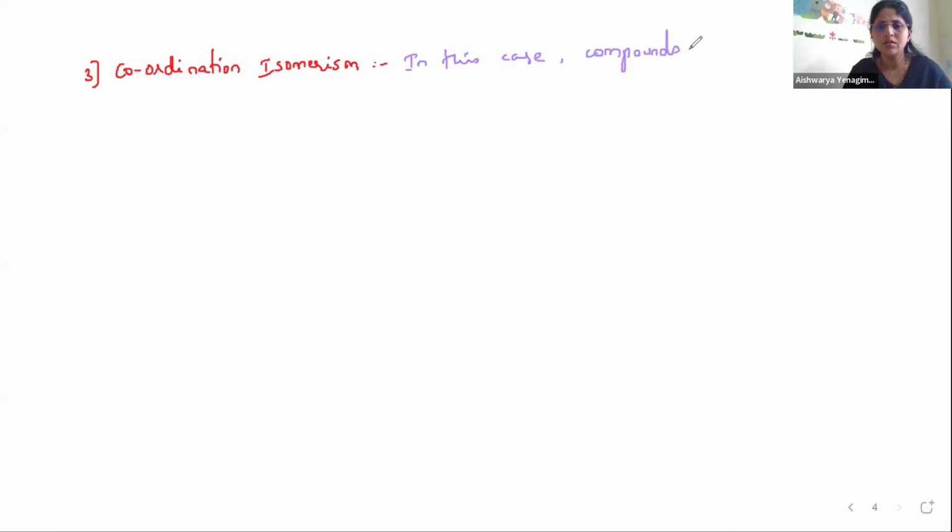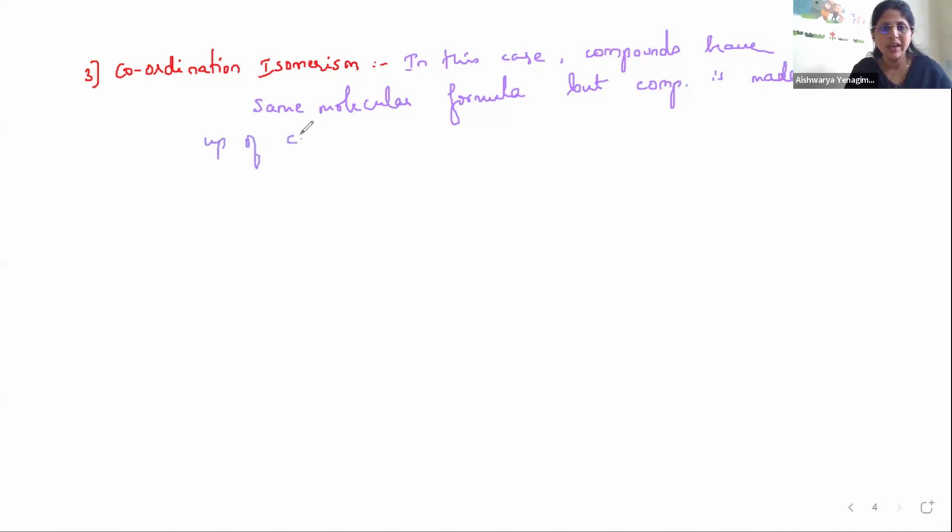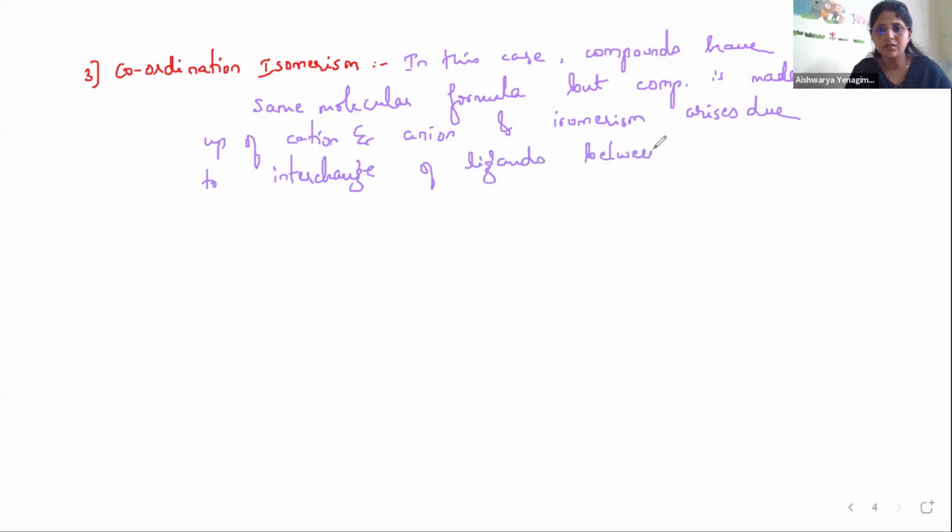Compounds have the same molecular formula, but the compound is made up of a cation and an anion, and isomerism arises due to interchange of ligands between the complex cation and the complex anion. Yes, a big definition, but very simple to understand.